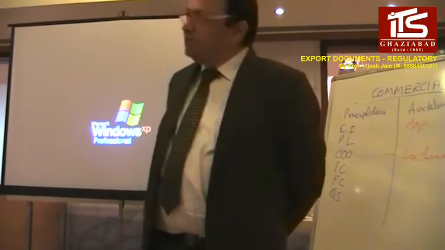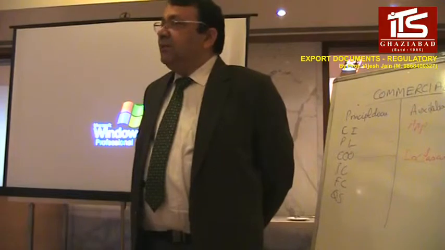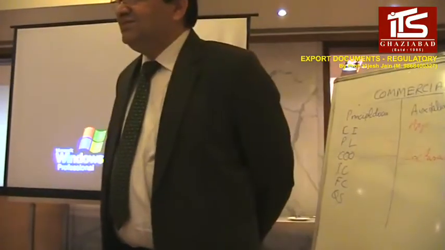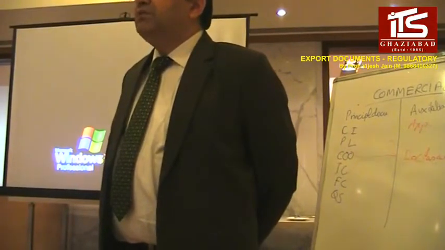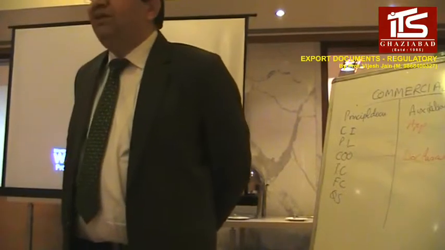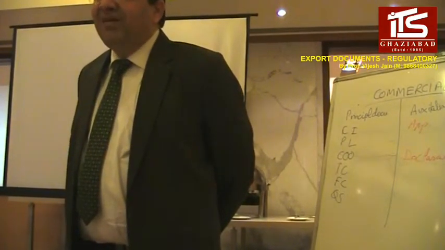If you have exported something that is actually worth 1 crore rupees, the money which comes to India should be 1 crore. It should not be 50 lakh rupees. The person should not say that the material which I have exported is worth 50 lakh rupees, while it is actually 1 crore rupees. Again, the black money part, right?